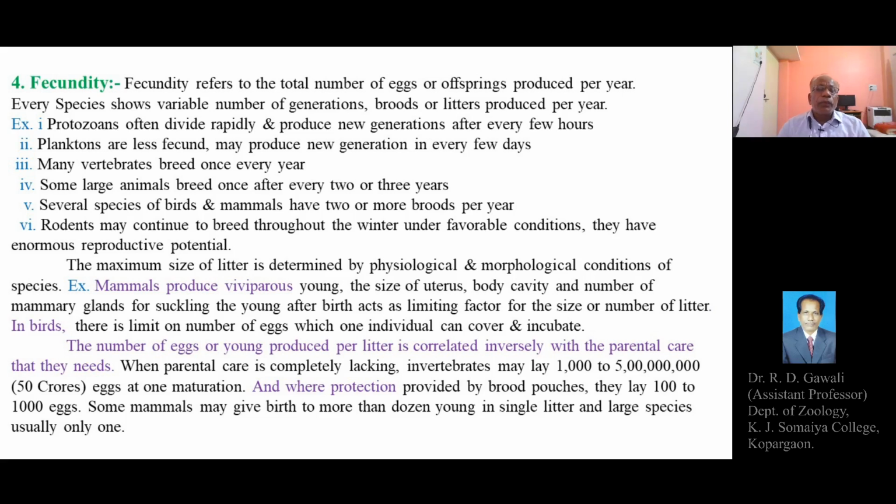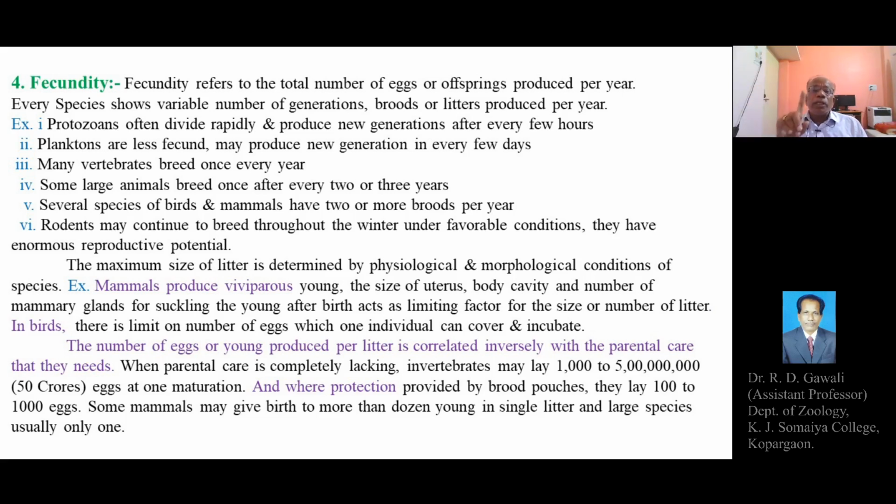For example, when parental care is completely lacking, invertebrates may lay 1000 to 50 crore eggs at one maturation, because eggs are usually laid by the females during the reproductive life.